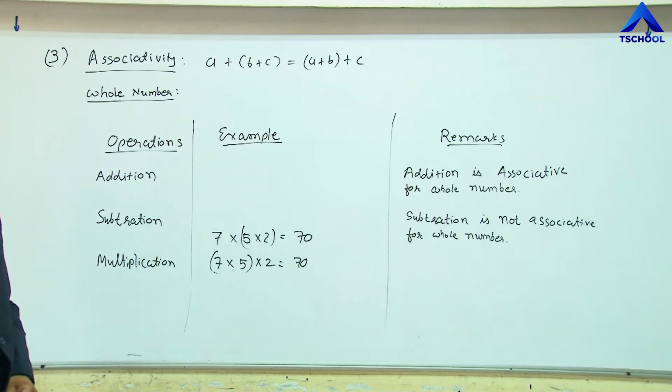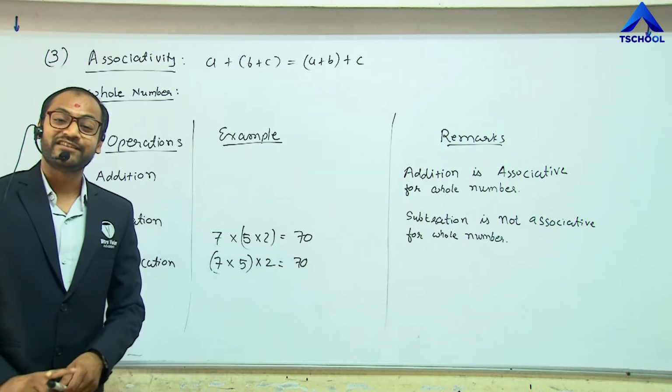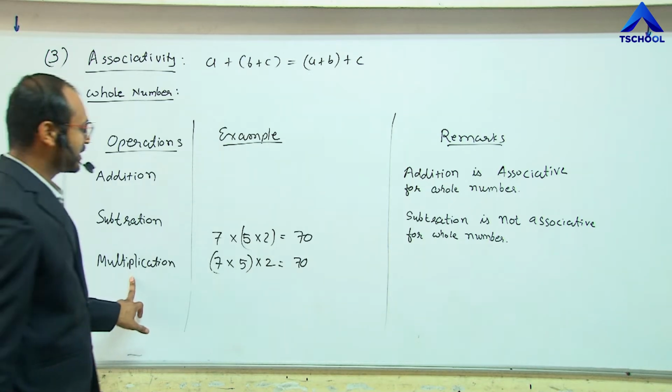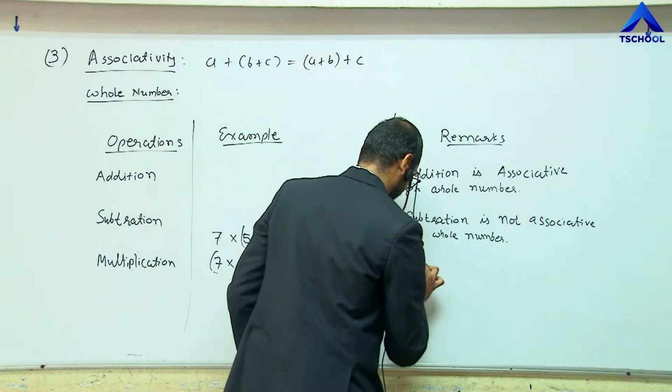Now what is the answer? Here the answer is 70, and for both processes the answer is equal. So we can say that the multiplication process is also associative. The multiplication process is also associative for the whole number system.